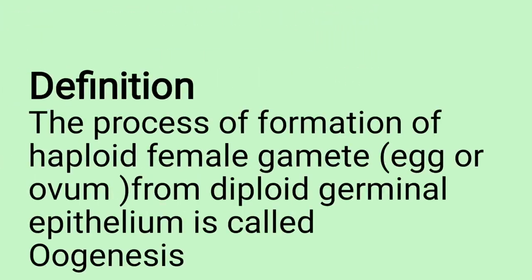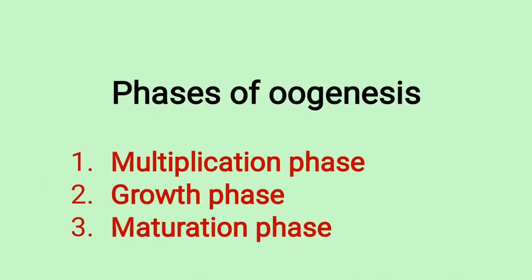Oogenesis starts before birth of the female baby and it is defined as the process of formation of a haploid female gamete from diploid germinal epithelial cells. Oogenesis again divides into three phases, that is multiplication phase, growth phase and maturation phase.